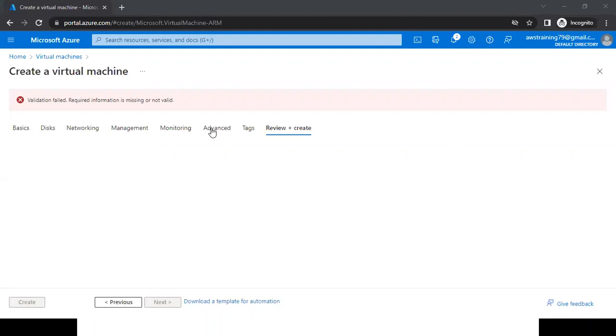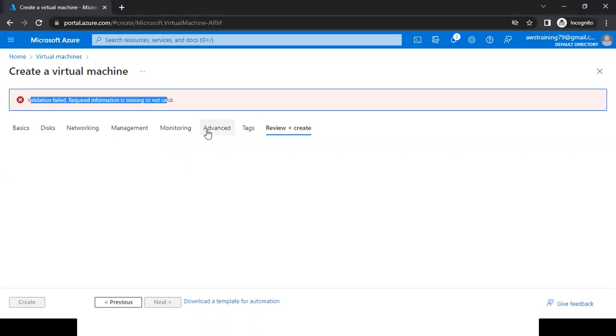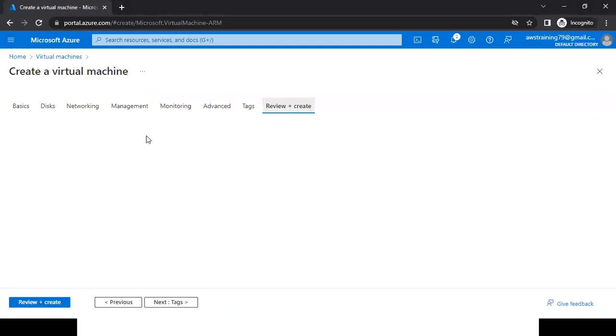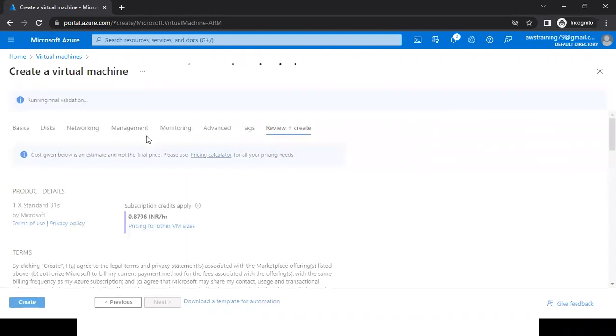Sometimes if you get this validation phase, you can go back and then come again to review. See, I didn't make any mistake. I know that sometimes it happens, so I go back and come back again. It's fine. Click on create.